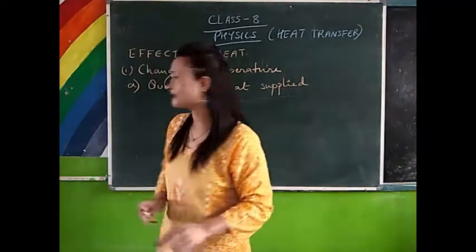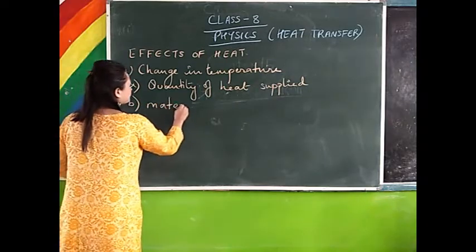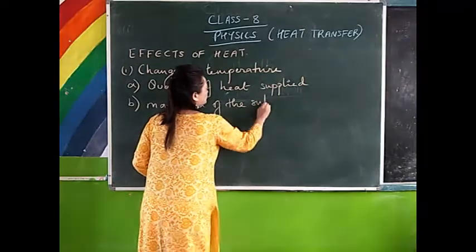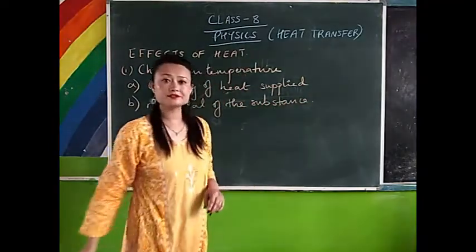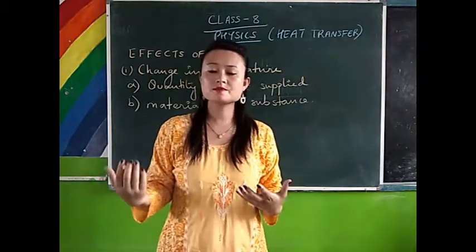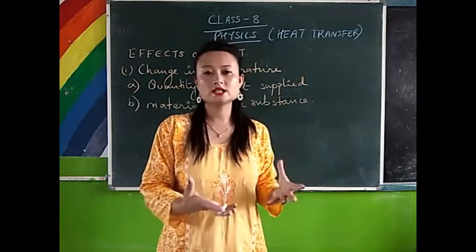Now the second one that it depends upon is the material of the substance. Different materials have different specific heat capacity, which means they require different amounts of heat to get heated.